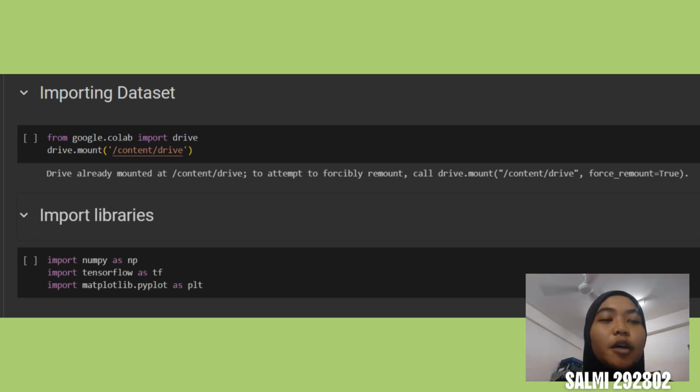First of all, we are going to go through the training code. Here we already mounted the Drive to import our dataset. This is the code to mount our Google Drive, and here is the path of our Google Drive. So what we have done so far, we have imported all the required libraries here. We import NumPy, TensorFlow and Matplotlib here.